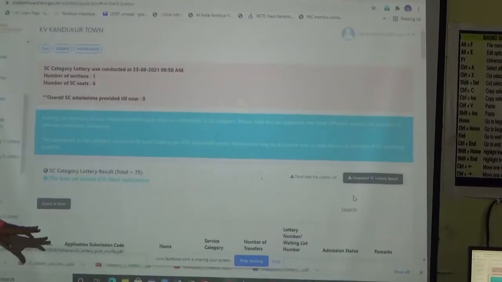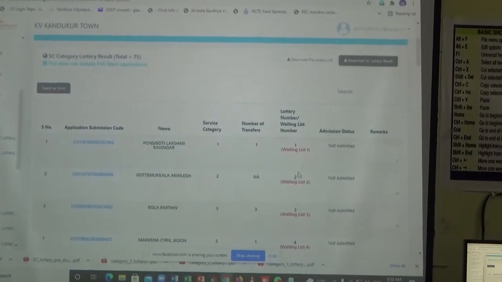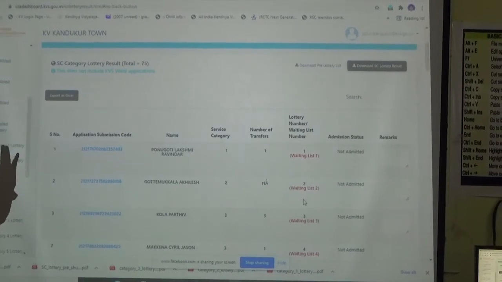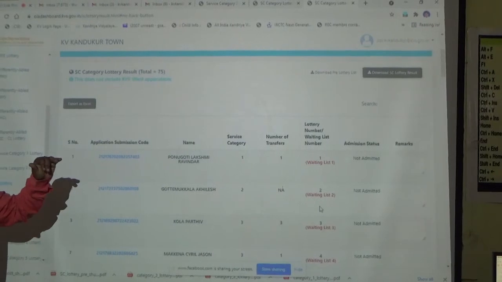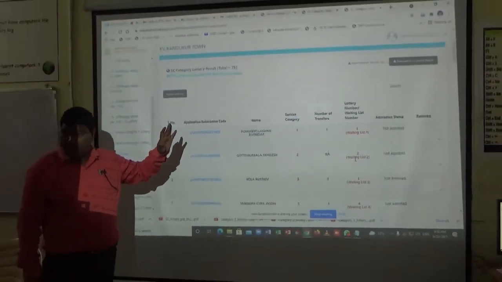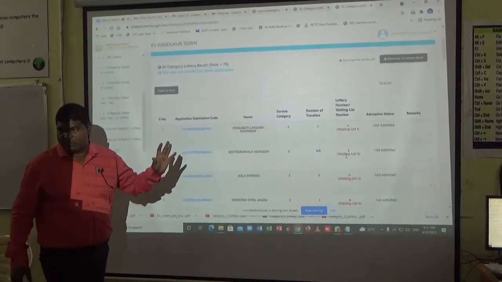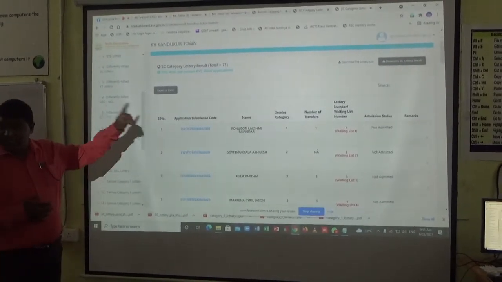How many applied? Waiting list now. Why has waiting list 1 come? Because already 10 seats are reserved for RTE. If in any SC candidate has not got admitted, then waiting list 1 will be considered. SC waiting list 1, under SC only, not ST.